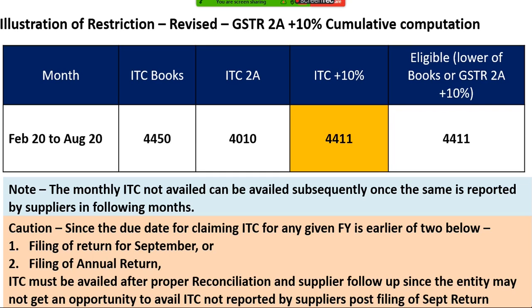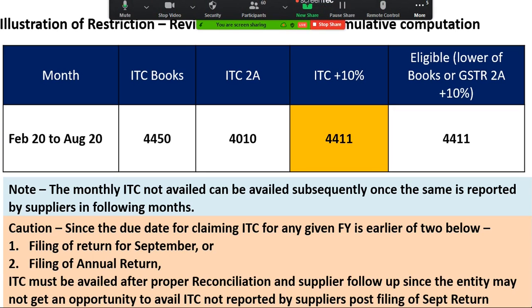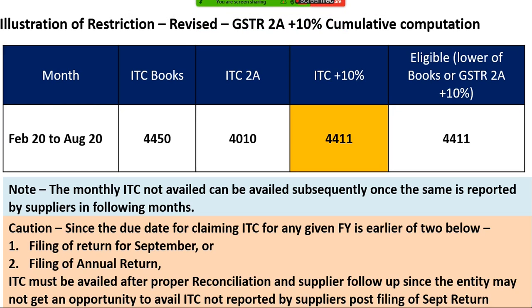Originally as per GST law, ITC can be claimed on or before filing of return for September of the subsequent year or annual return of that year, whichever is earlier. But because of COVID, I see friends that this restriction will also be increased. So the time limit for claiming ITC will also get increased.